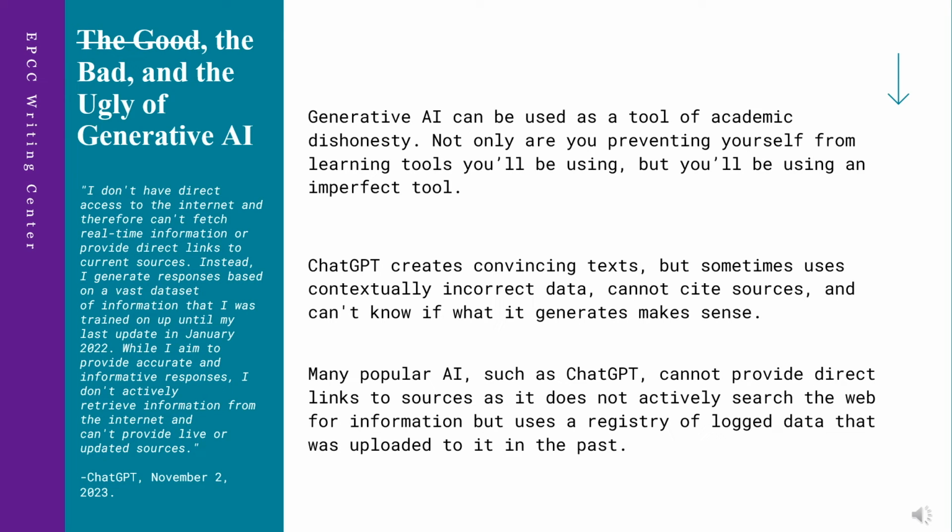ChatGPT can create convincing texts, but oftentimes will use inaccurate information, cannot cite sources, and is not capable of knowing if the text it generates makes sense. ChatGPT, for example, works from previously gathered data, not intuition or knowledge. It can provide words and sentences that make sense, but it doesn't know why they make sense. It is designed to show answers that are, according to the limitations of the data provided to it, correct.